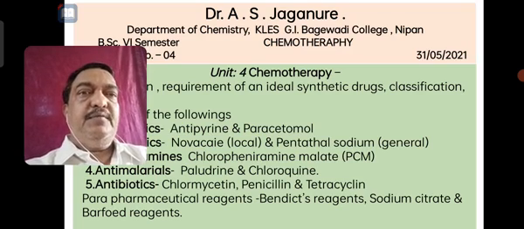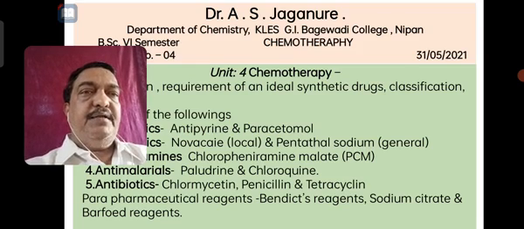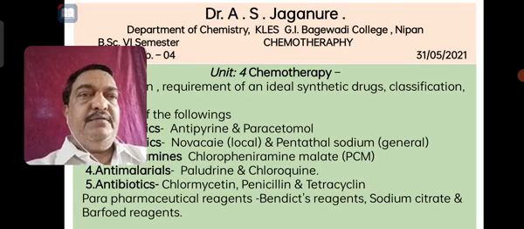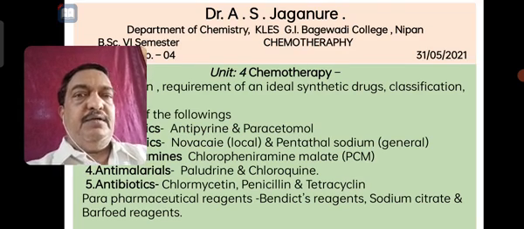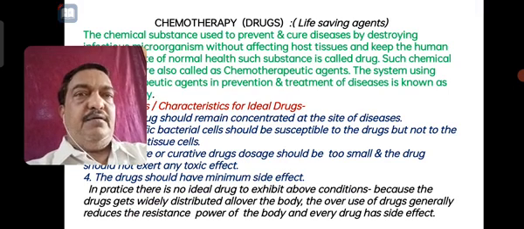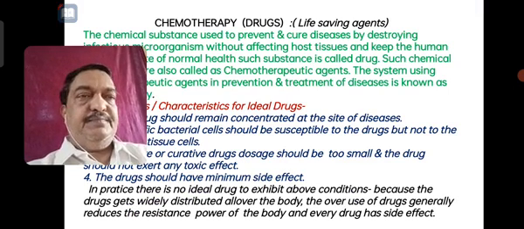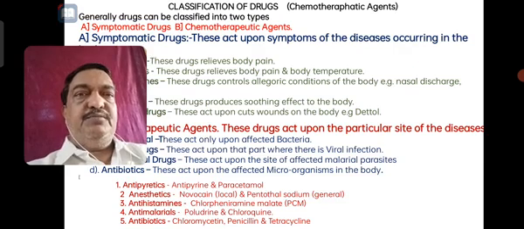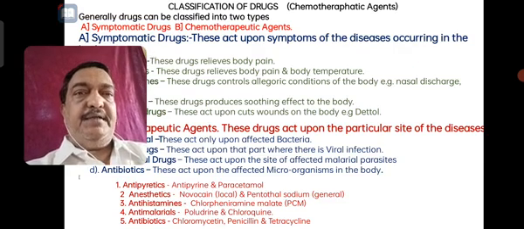And these chemotherapeutic agents or drugs are basically classified into two types. One is symptomatic and another is non-symptomatic. And the classification mainly consists of symptomatic drugs and chemotherapeutic agents.